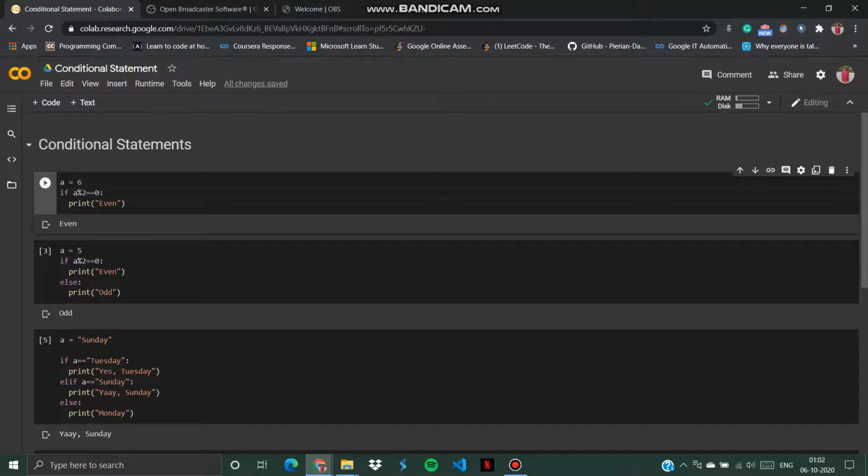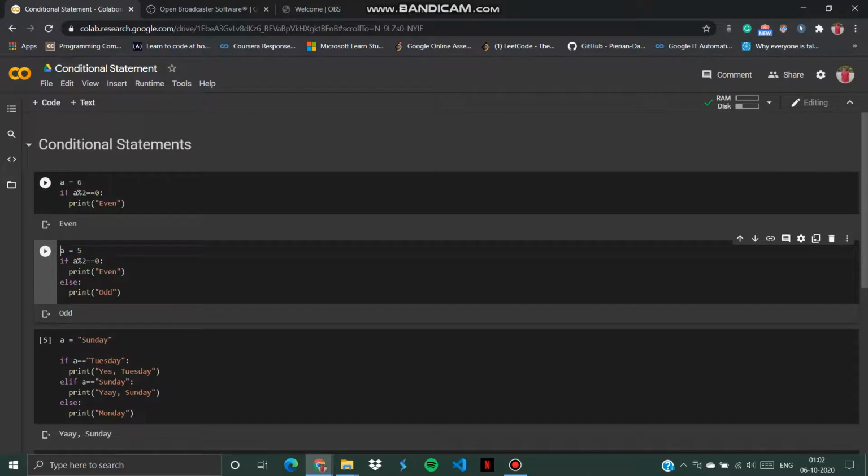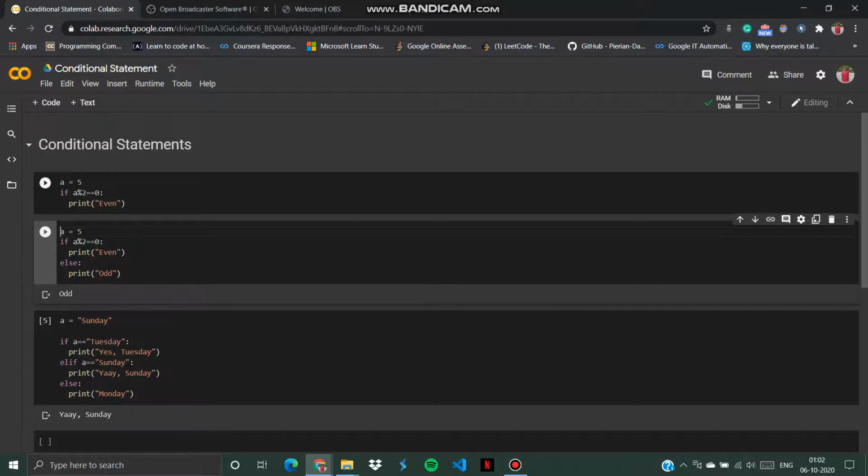Okay, so let us see. A is 6, which is even, and this condition is satisfied, so it should print even. I will execute this once again. See, we have got the output even. Now suppose I change the number here to 5, we won't be getting anything, because we have not provided any condition that outputs if the number is odd, right?